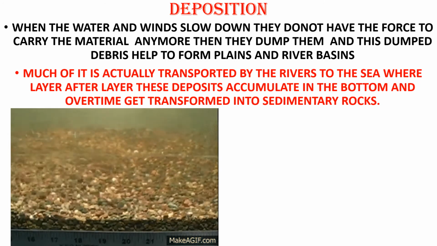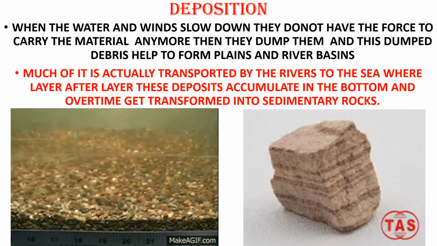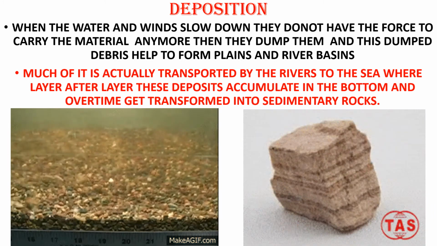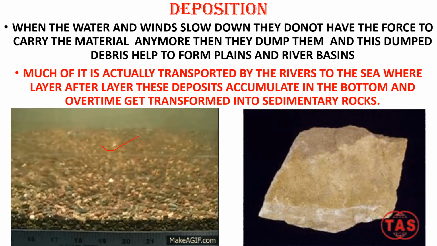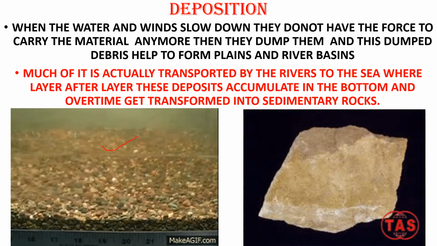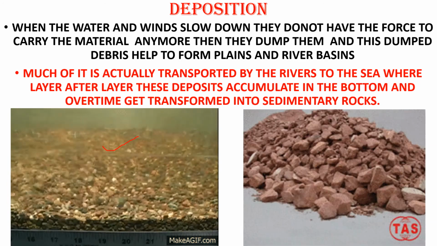How does a sedimentary rock look? It looks like this. Okay, and here in this image you can see how slowly the sand, pebbles, rock, mud, everything is getting stored in the sea.